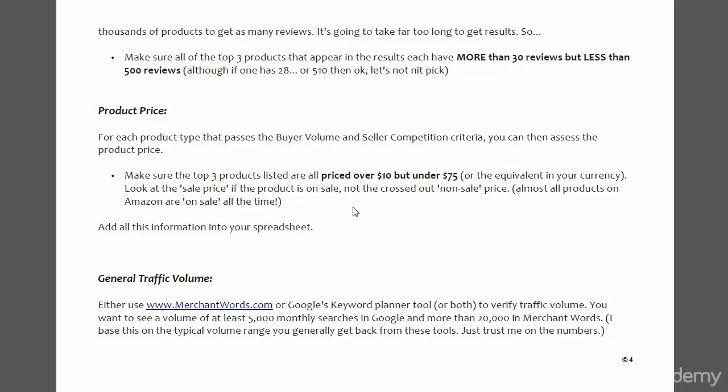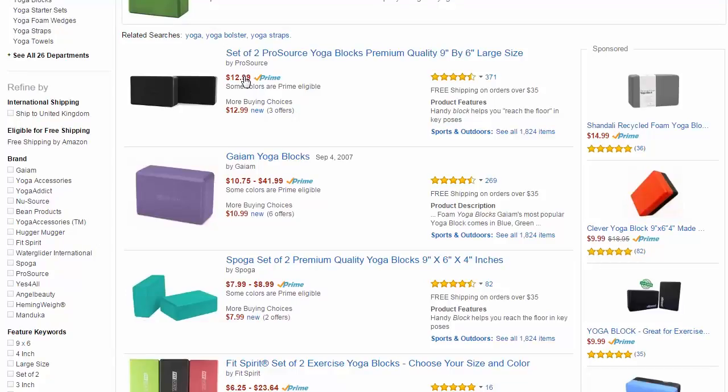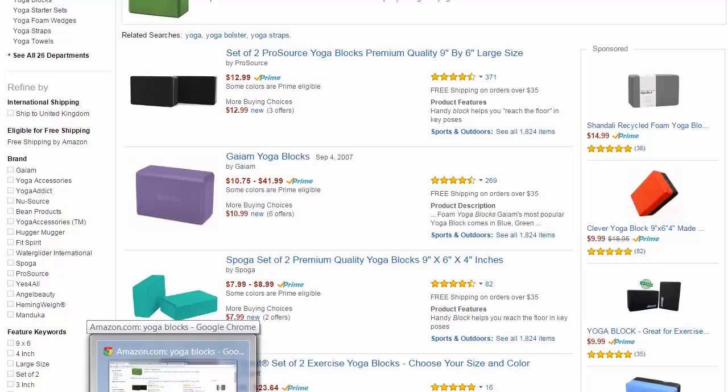Next, you're going to be looking at product price. So just note these down, even though I've set some criteria here. So I've said make sure the top 3 products listed are priced over $10 but under $75. So you will need to write those down as well. Now, looking again at this example, $12.99, that's the number here. You'd look at the lowest number, so $10.75, ignore whatever the higher number is, just note down $10.75, and again here's $7.99. So you would write down those into the spreadsheet.